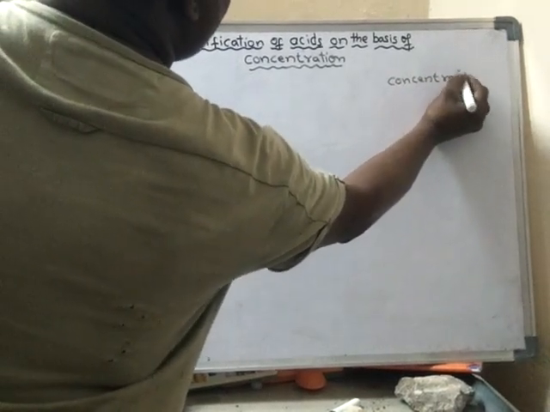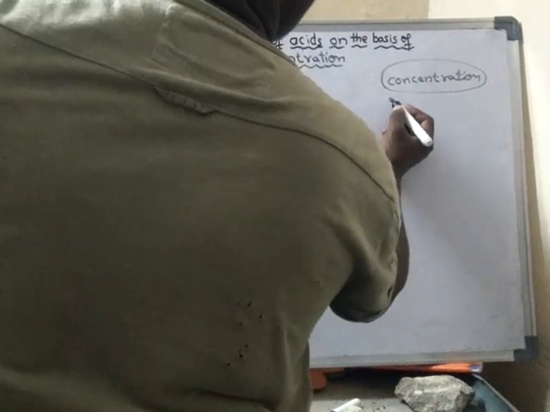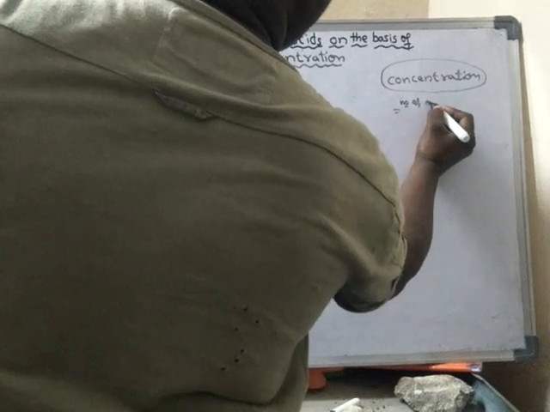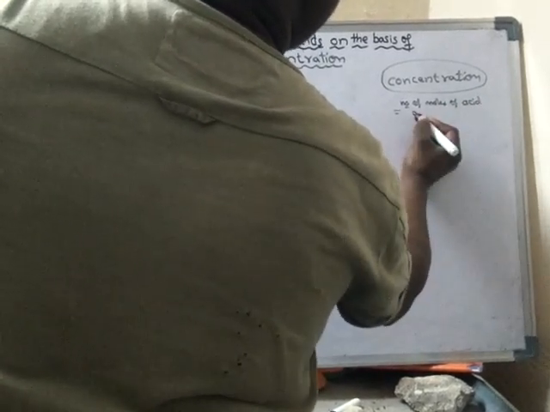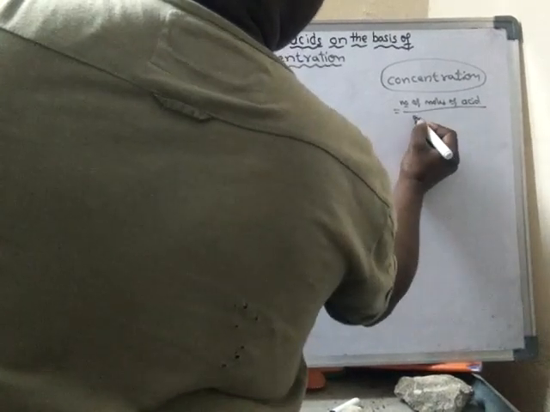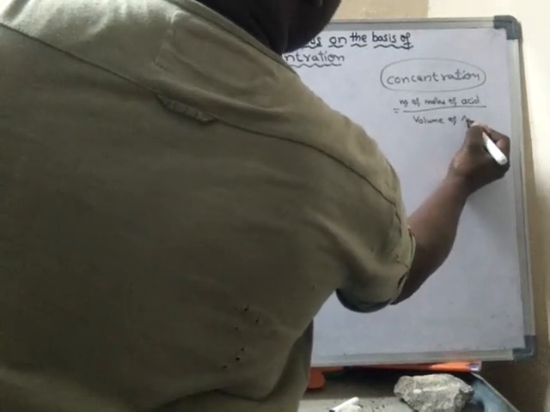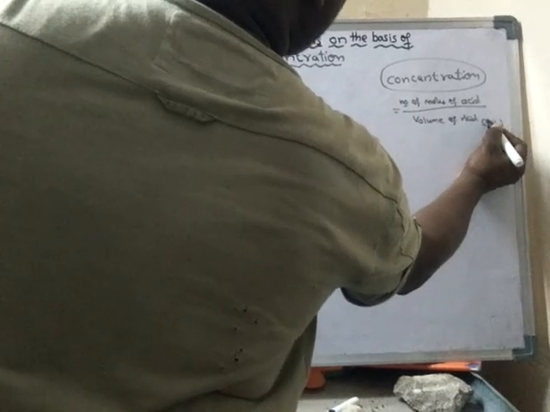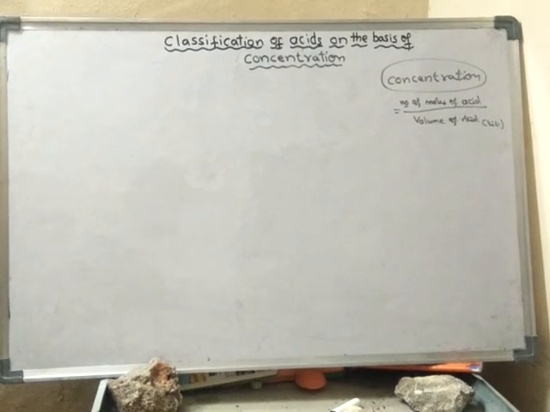Generally, concentration is measured in... concentration is nothing but the number of moles of acid by the volume of acid. The volume is generally taken in liters.